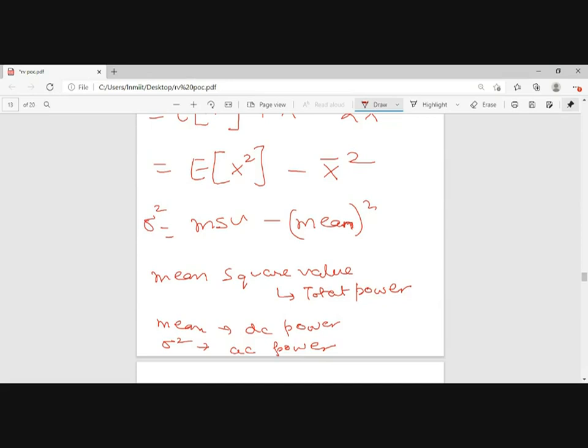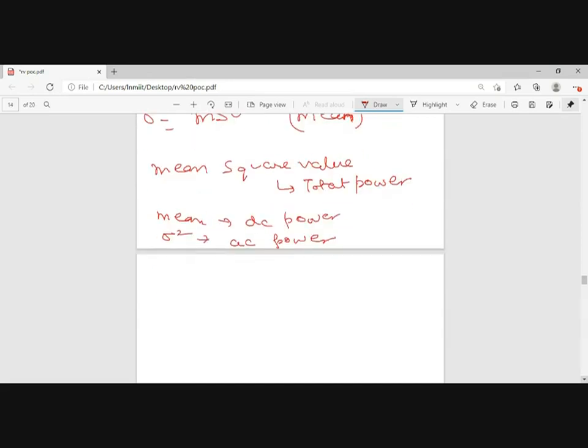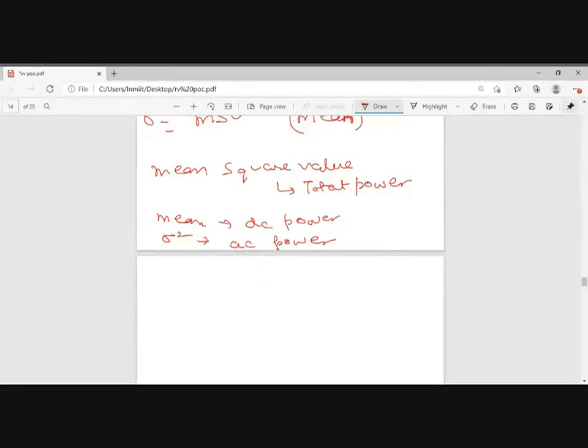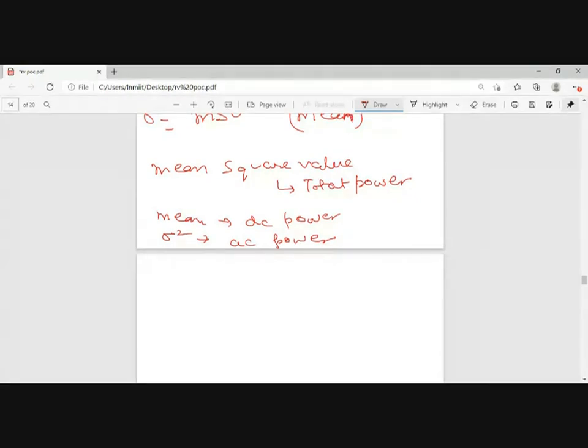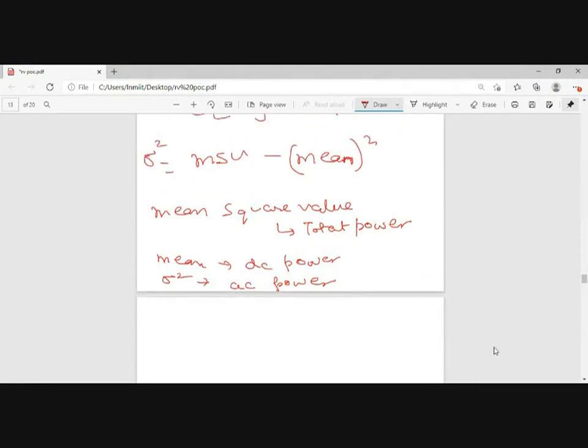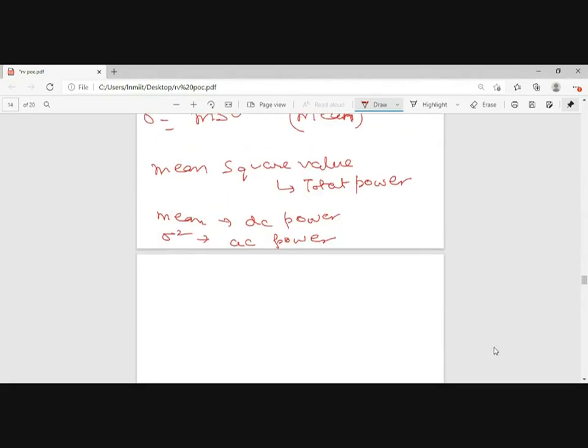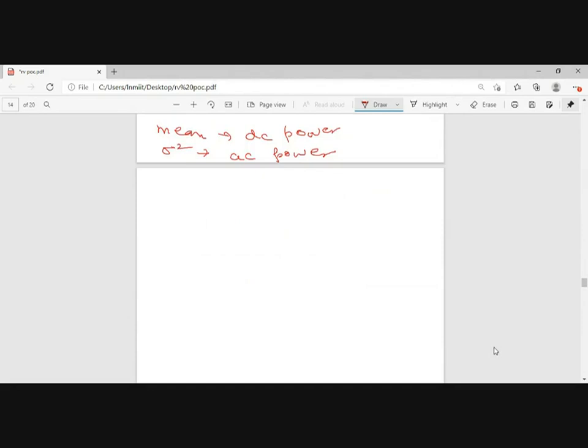So this will be the term for us, if we go into communication the background, then we will be using this mean square and this thing. Okay, so remember this thing. And the standard deviation, you already know that standard deviation is the square root of variance. Okay. Let's take an example.